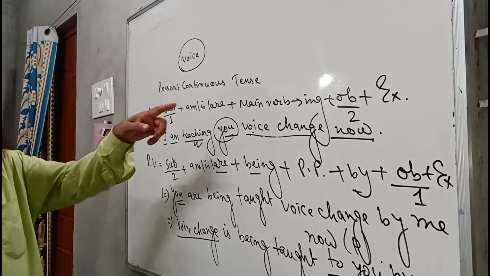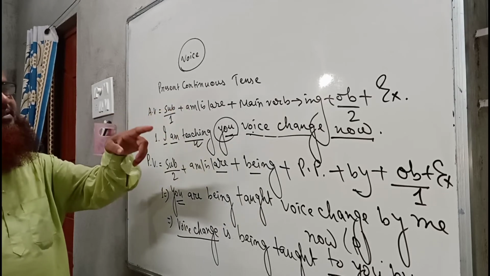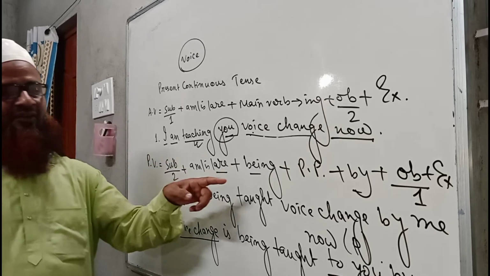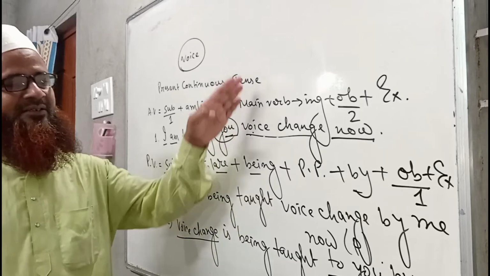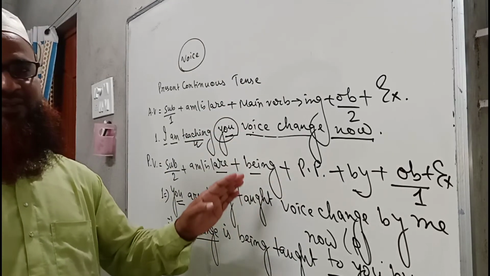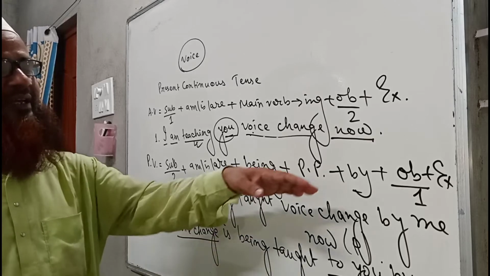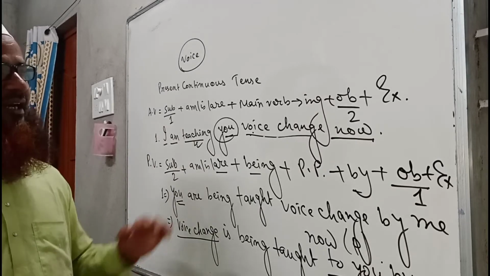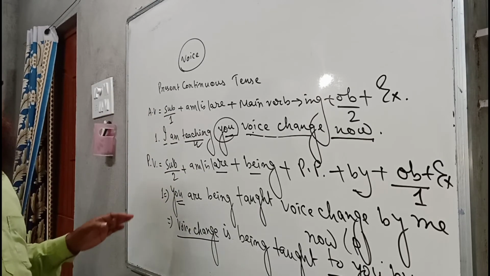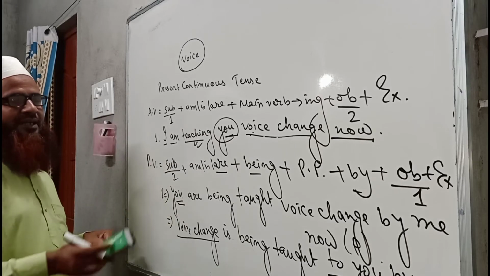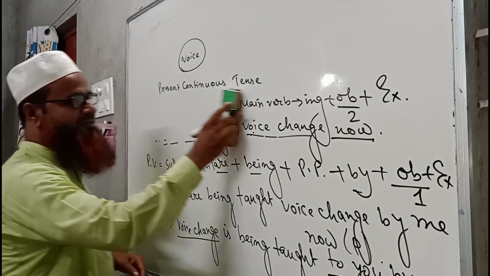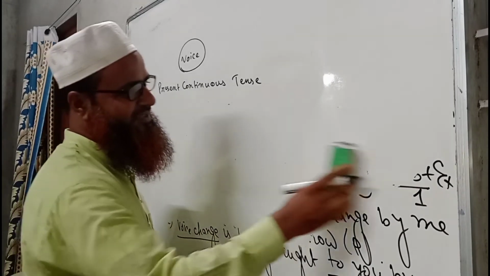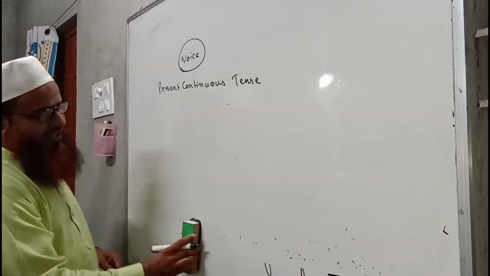Subject, auxiliary verb, main verb plus ing, object. This is the active voice structure of present continuous tense, and the passive voice structure is subject, auxiliary verb, being. Only being has come more here, and the past participle must be written in passive form because this is the most important characteristic of passive. By will come. Then the subject should be made object. Now I hope you have already understood what I have told you. Now I am writing some more examples of this present continuous tense and how to change them into passive.